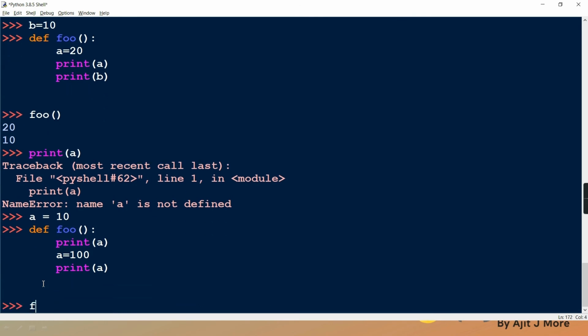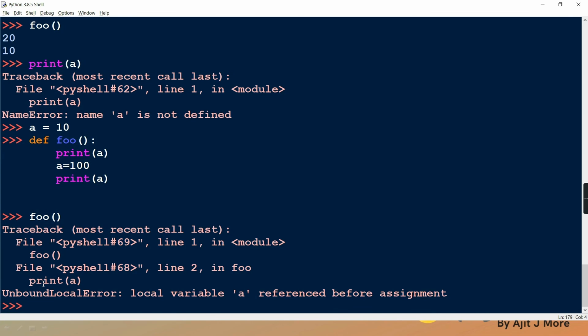Now I call that foo. It gives an error: unbound local variable, local variable A referred before its assignment. It means you are assigning it, but before that you are using it. This A has not been taken from outside at all; it has taken this A only, because it is saying that this A is there in my scope.